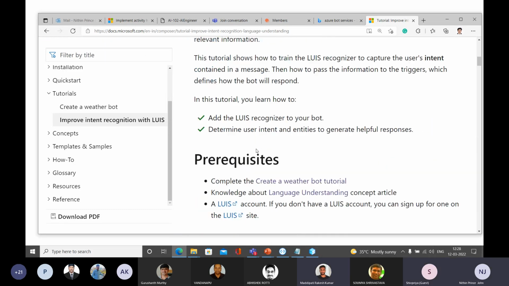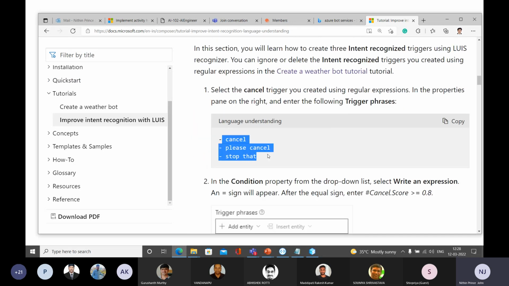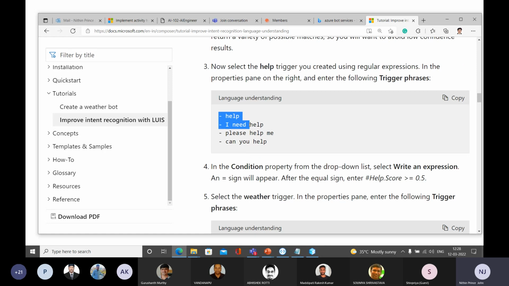So if you're following this strategy, you can select, here you can see, cancel. These are the intents, and you can type the commands like this: help, I need help, please help me, can you help? These are the utterances. That's why I told you that you need to go through the documentation too, rather than only going through MS Learn. MS Learn contains the basic things that you need to study. After that, you can go through the documentation and learn accordingly.